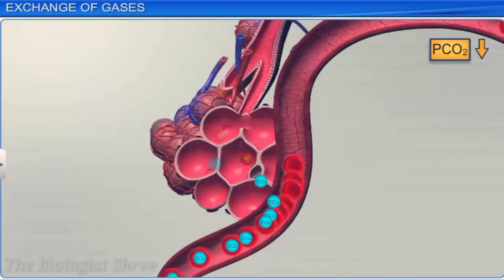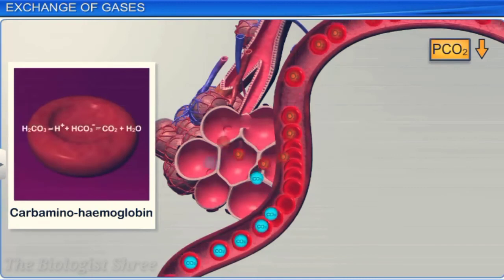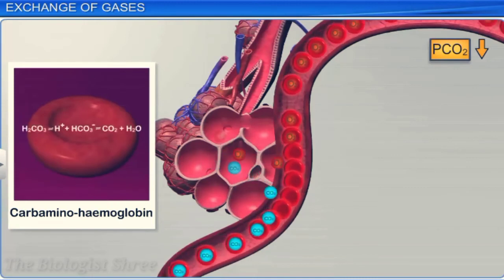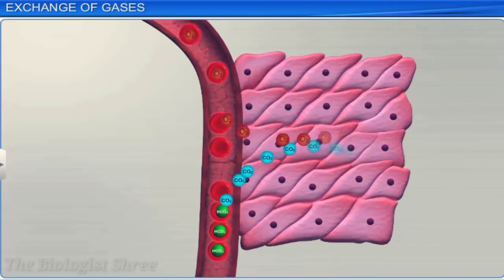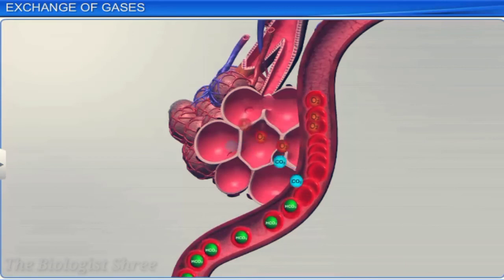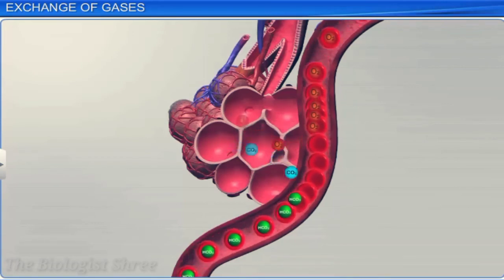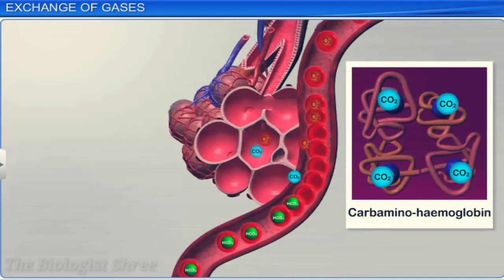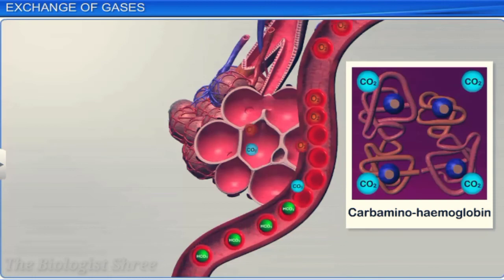In alveoli, where partial pressure of carbon dioxide is low, carbon dioxide and water are formed. Thus, carbon dioxide trapped as bicarbonate in red blood cells is transported to the alveoli and released as carbon dioxide. For every 100 milliliters of deoxygenated blood, hemoglobin releases approximately 4 milliliters of carbon dioxide to the alveoli.